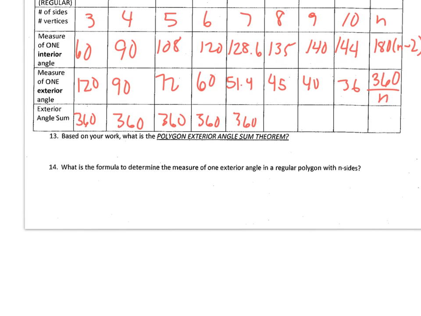Okay, and it says, based on your work, what is the polygon exterior angle sum theorem? In order to find that exterior angle, you take 180 and you subtract the measure of your interior angle. What is the formula to determine the measure of one exterior angle? You just need to take 360 and divide it by n.